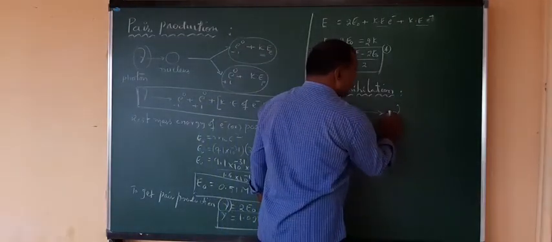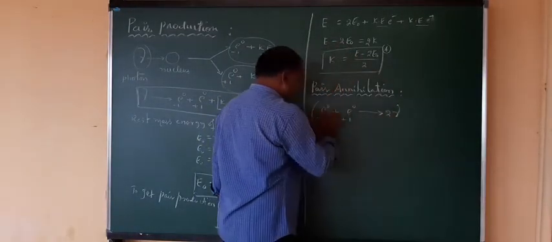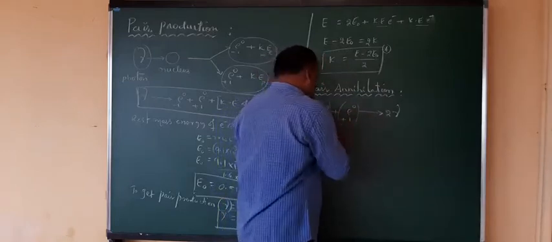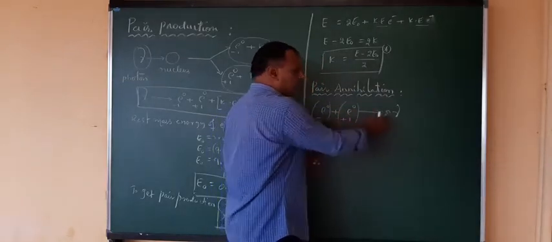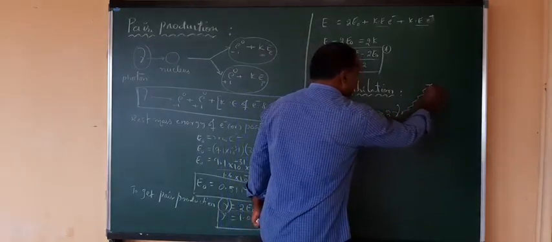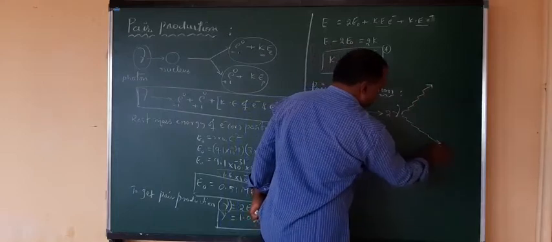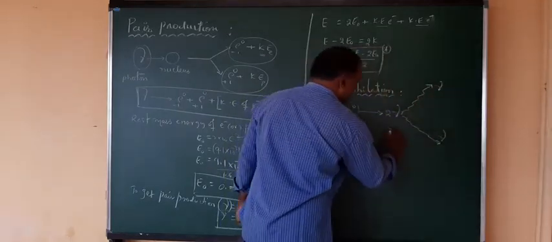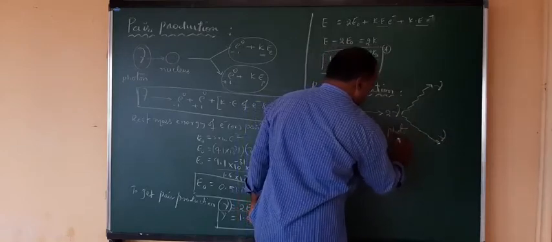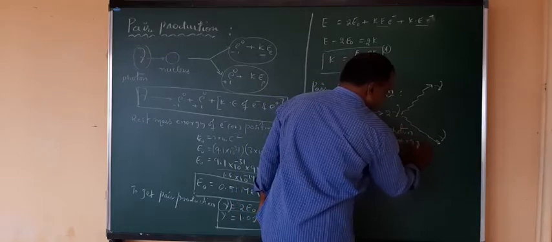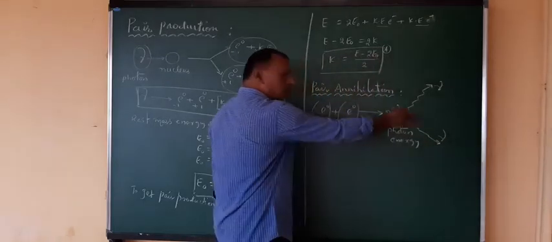So suppose this has rest mass energy, and this also has rest mass energy. Combining both, you get gamma, a little bit here, this is gamma, total 2 gamma. That means it produces the photonic energy. Here you have the gamma, here also the gamma, that is photon radiation you get. Photon energy. So here particles are converted into energy.